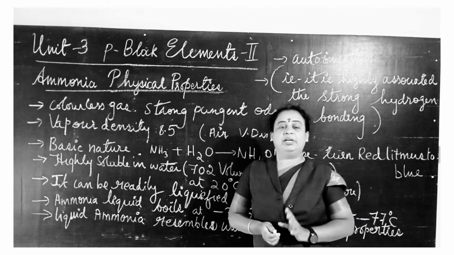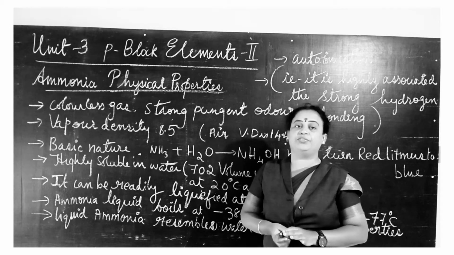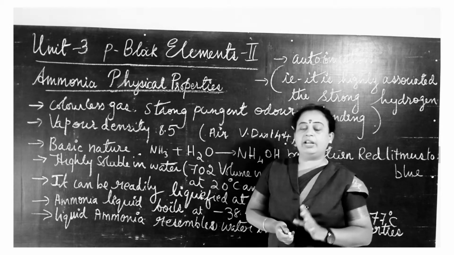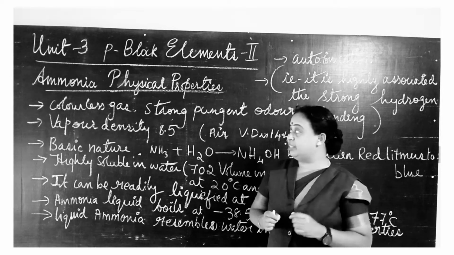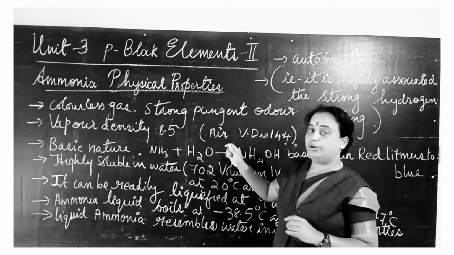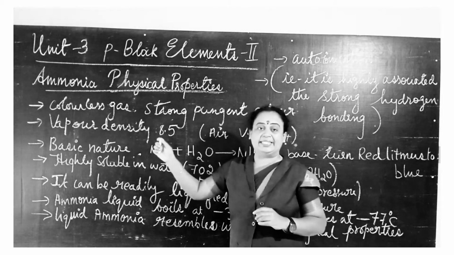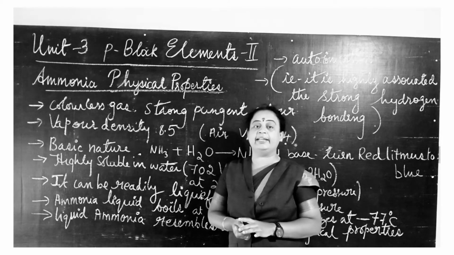Students, in this video let us study the physical properties of ammonia. In the last videos we understood how ammonia is prepared. In this video, we see the physical properties. Ammonia, we know, is a gas, NH3. Its formula is NH3.